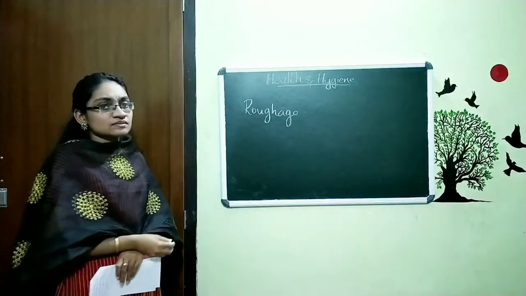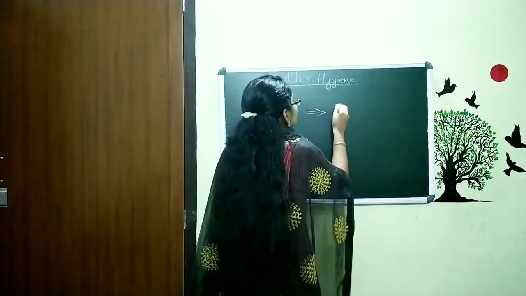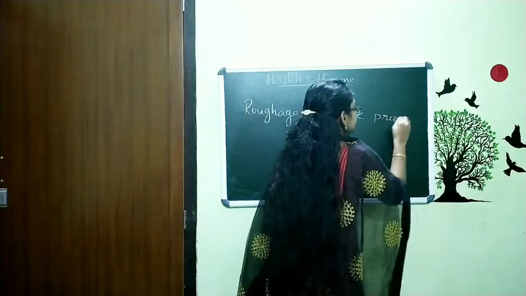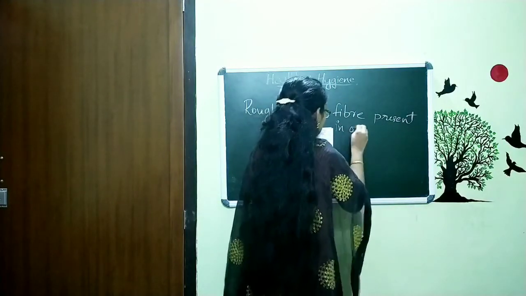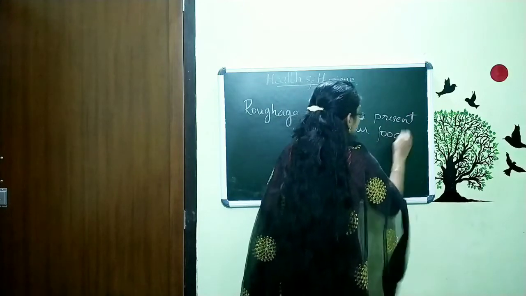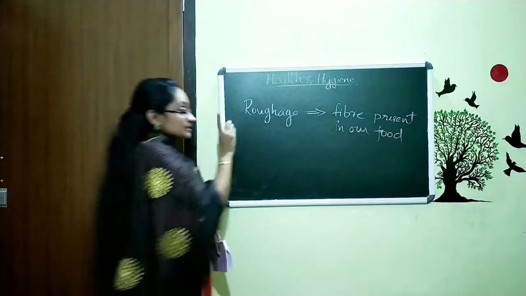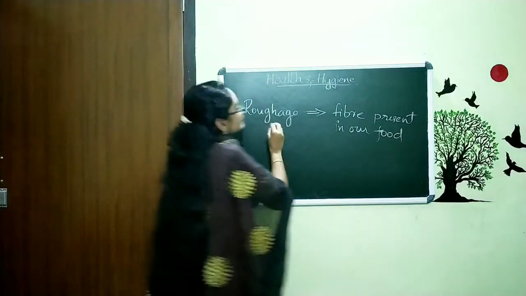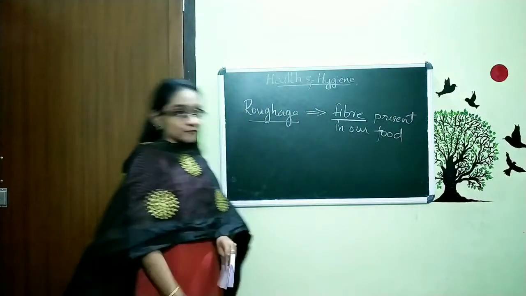What is this thing? Actually, this is the fiber present in our food. This is also needed by our body. Roughage is the fiber present in our food.